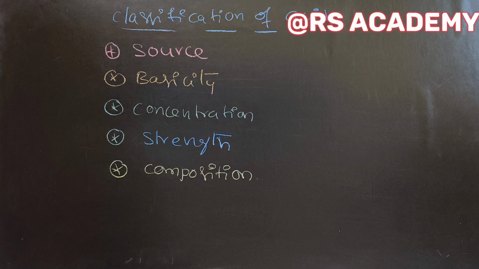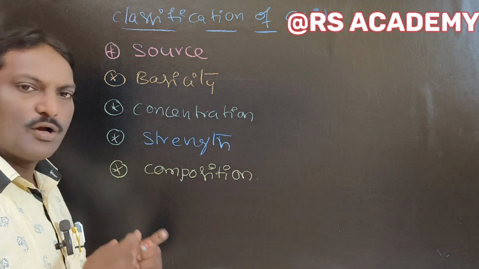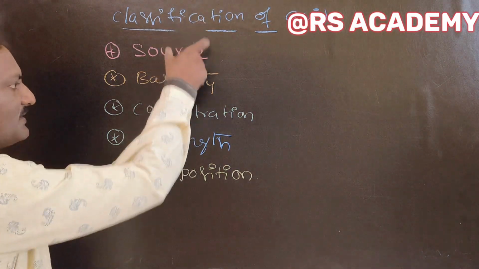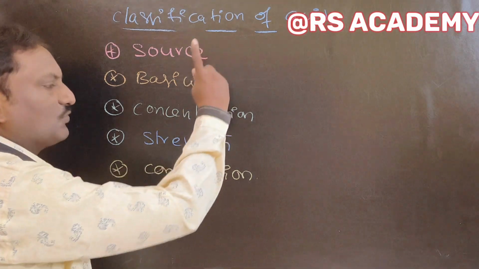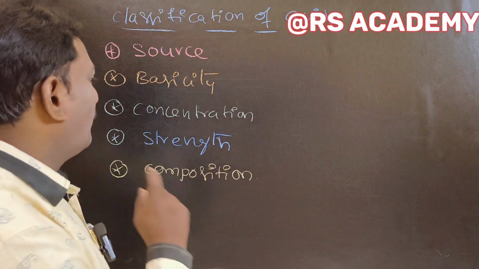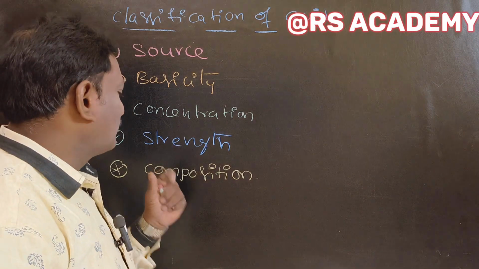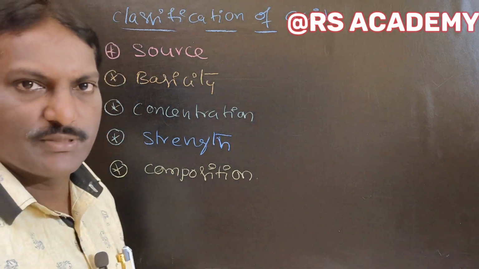So acids can be classified into different types based on source, basicity, concentration, strength, and composition. Let us discuss in detail about each of these.